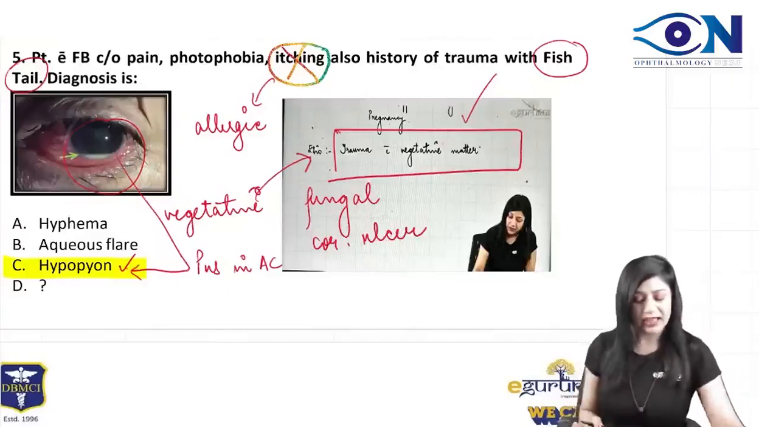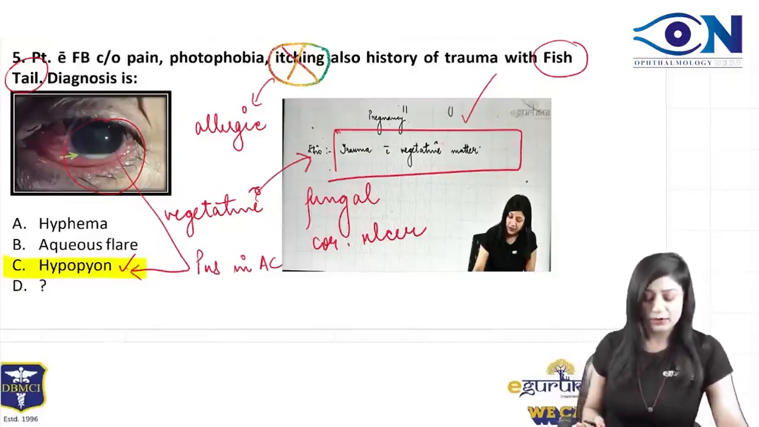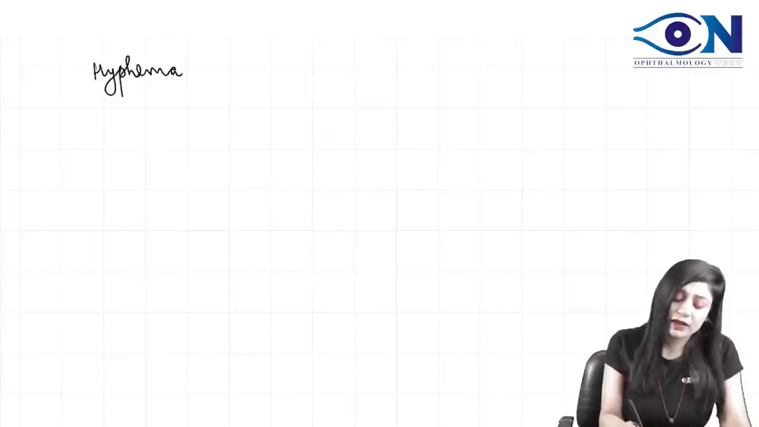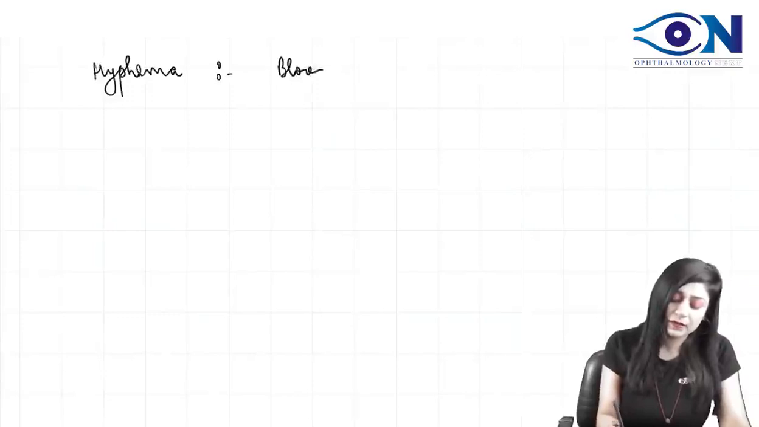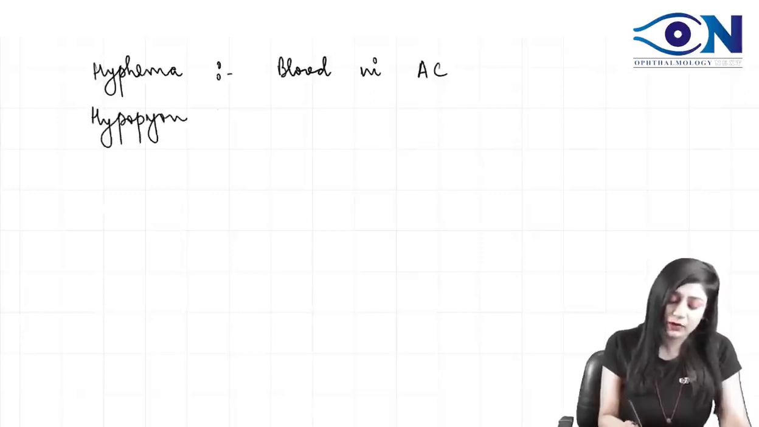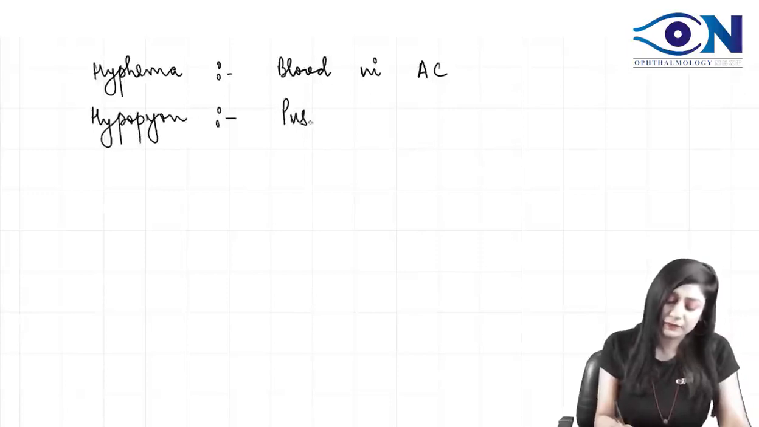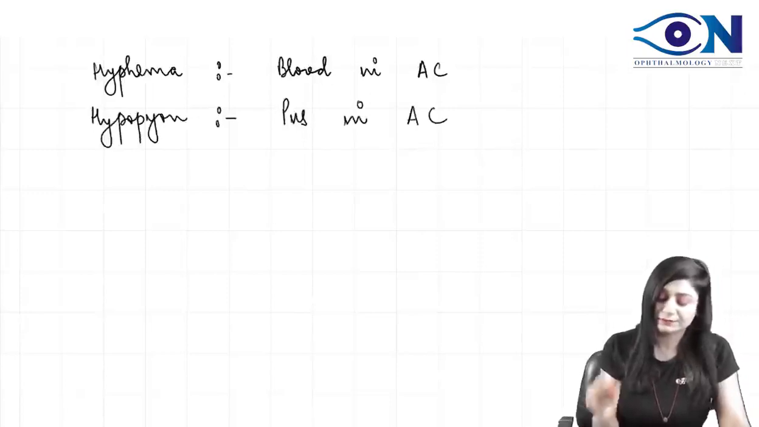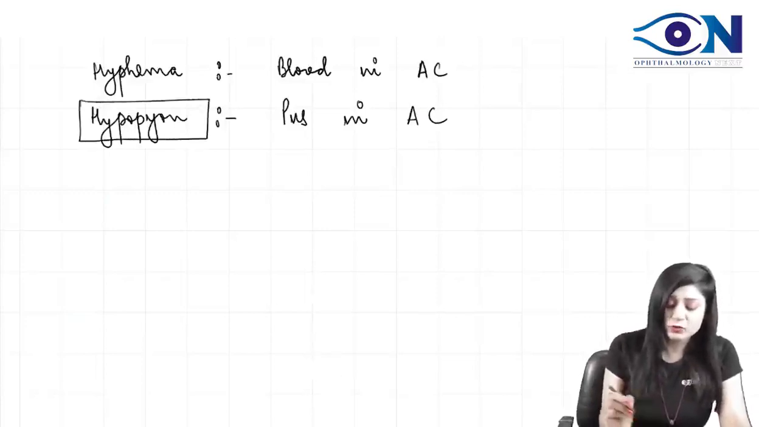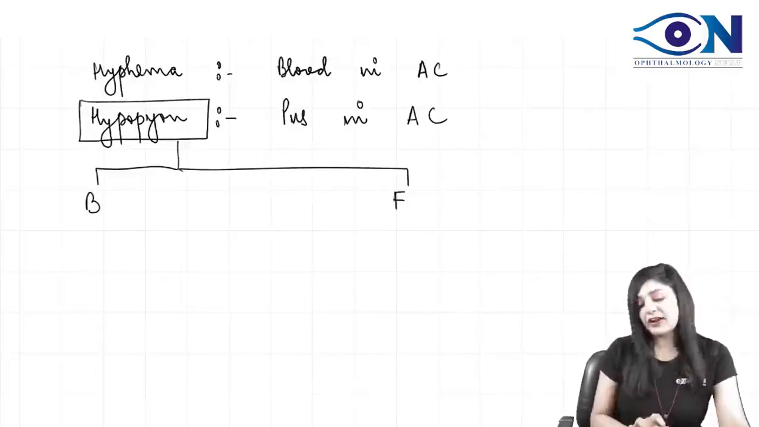So we can have hyphema, aqueous flare, hypopyon, whatever. So you have to know what the differences are. When I say it's a hyphema, it is actually the blood in the anterior chamber. When I say it's a hypopyon, that means it is the pus in the anterior chamber, right? Now, what is the difference when hypopyon is due to bacterial ulcer and when it is due to fungal ulcer? So we will try to understand.